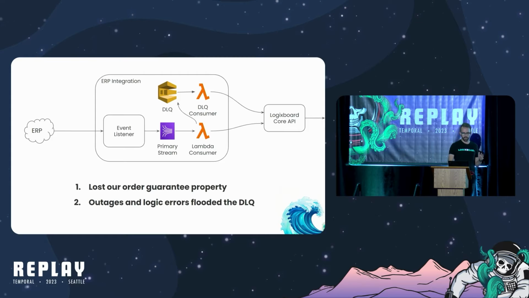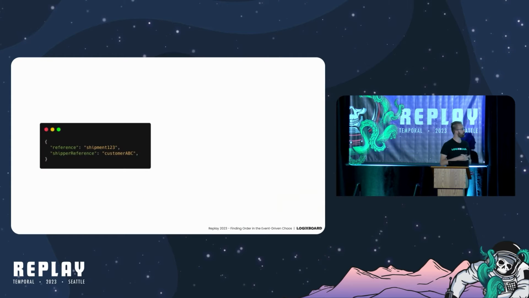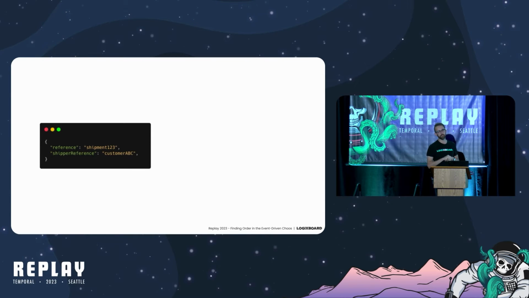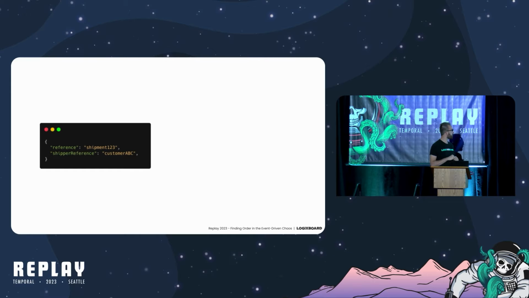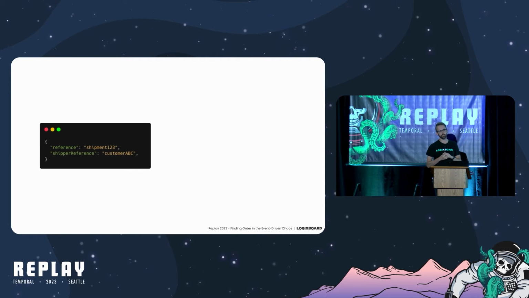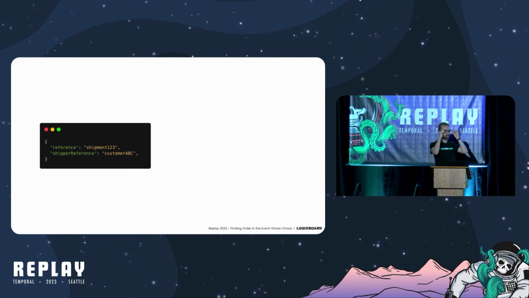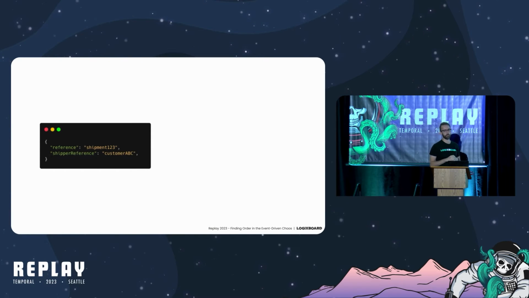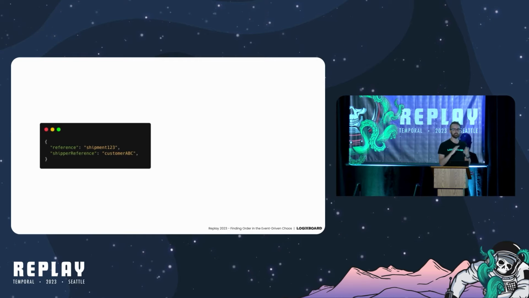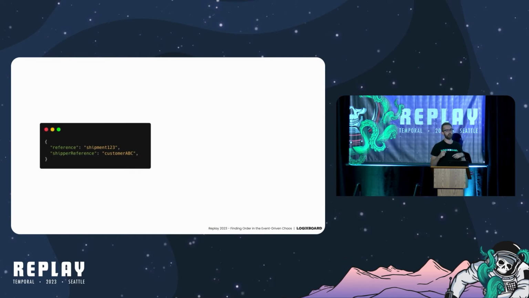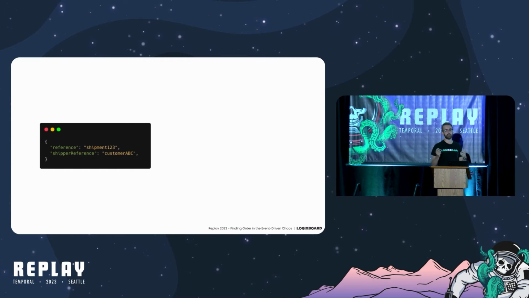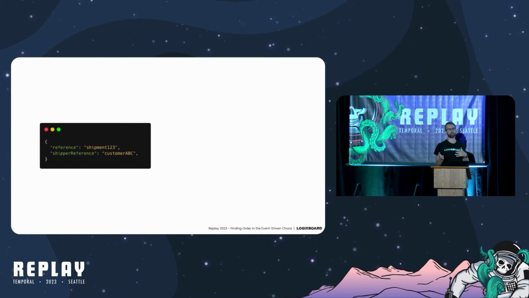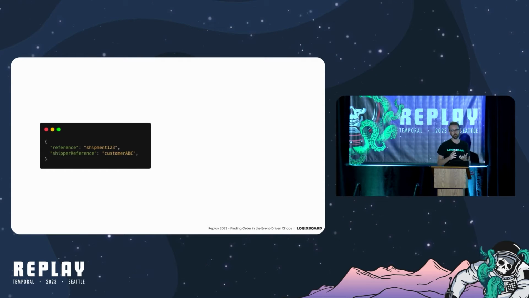Okay, so that's error handling. And I want to talk about another situation. So imagine we have a message coming in from an ERP for shipment 123. And shipment 123 is related to organization or customer ABC. Now in our system, we need customer ABC to be present in Logixboard before we can save anything about shipment 123. And an example of why we might need that is, imagine we're sending email notifications upon receiving a new shipment. Say, hey, your shipment has been created. Track it here, for example. But the recipients of those email notifications might be based on information related to the customers that the shipment is related to.